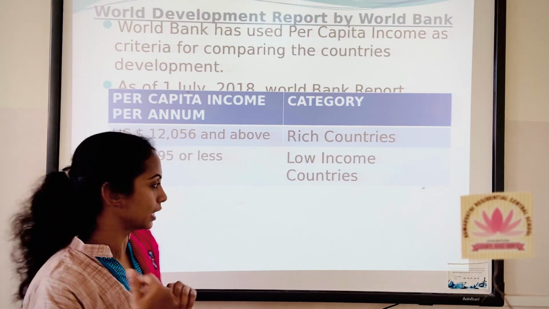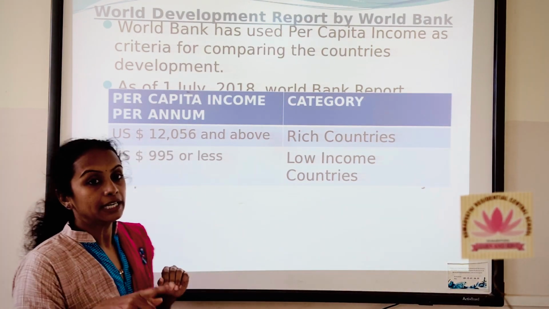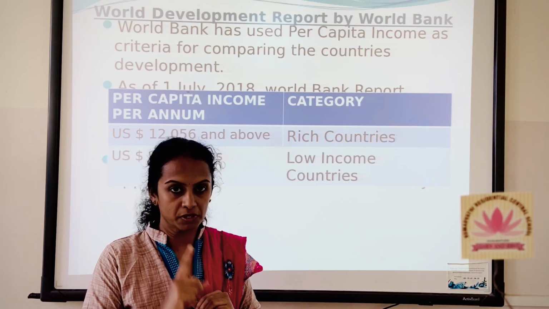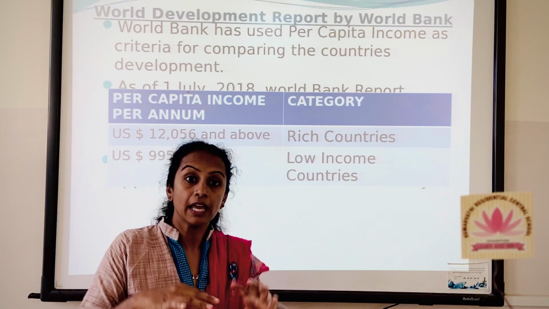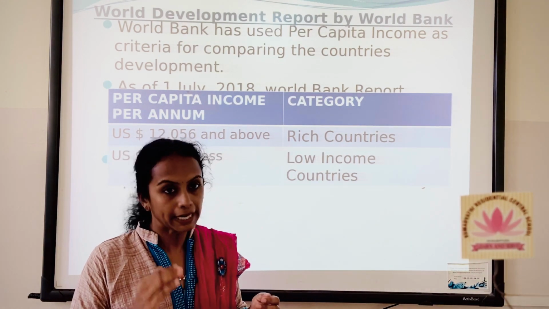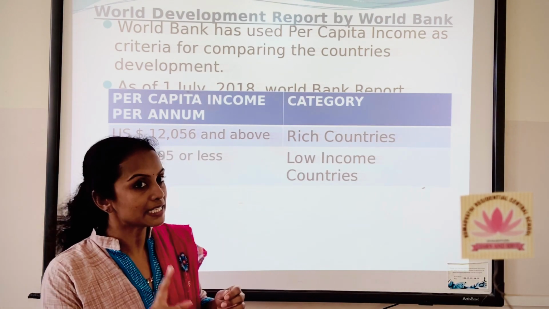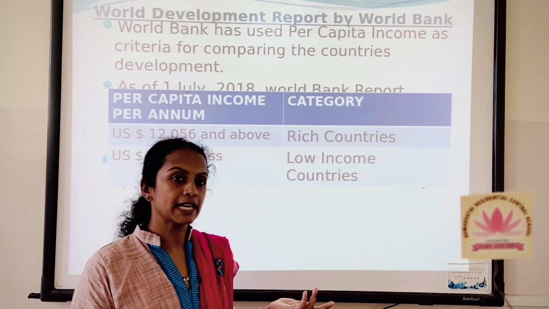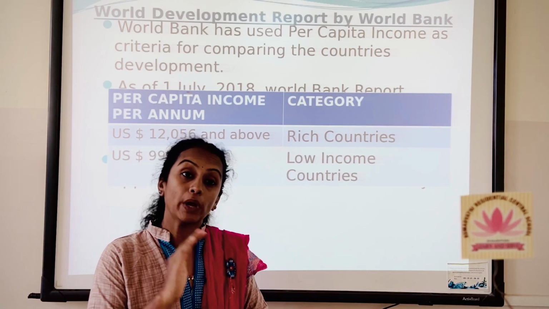What is an underdeveloped country? See here, if it is $995 or less, if a person in a nation is having the average income or capacity of earning US dollars 995 or less, such nation is called as low income country, or also you can give it as poor income country.